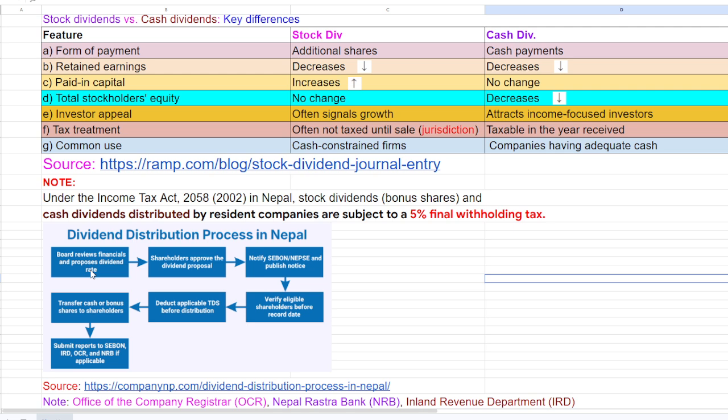So in our case, you notify the Securities Board of Nepal and the Nepal Stock Exchange, NEPSE, and publish the notice. And again, verify the eligible shareholders before the record date, deduct the applicable TDS, and transfer the cash or bonus shares to shareholders, and submit the report to the IRD, OCR and the NRB if applicable.